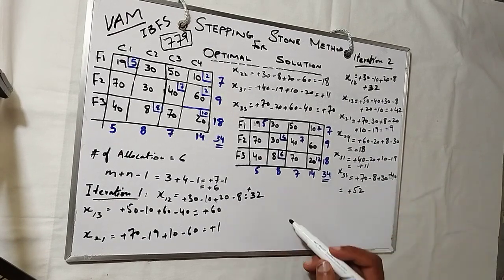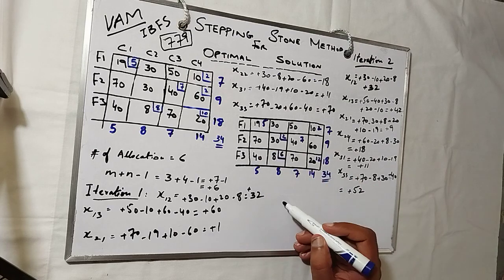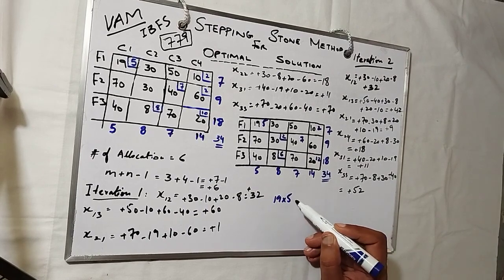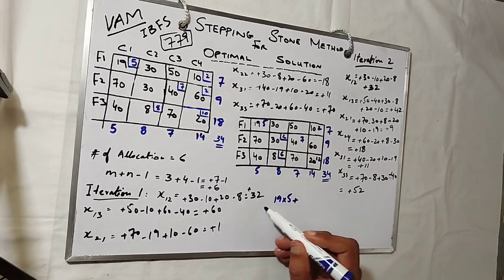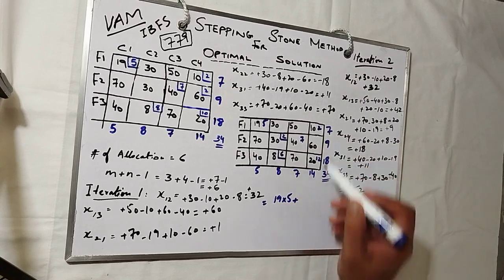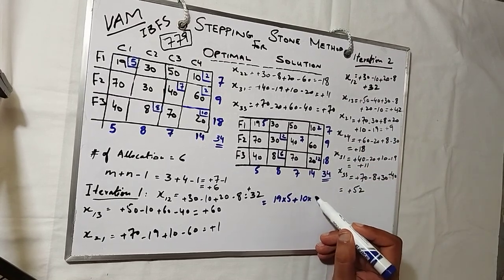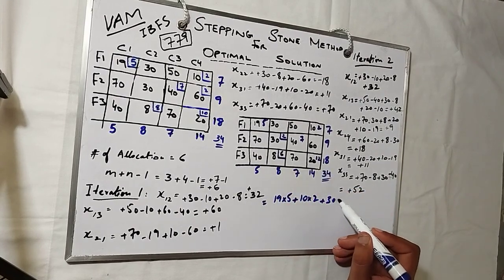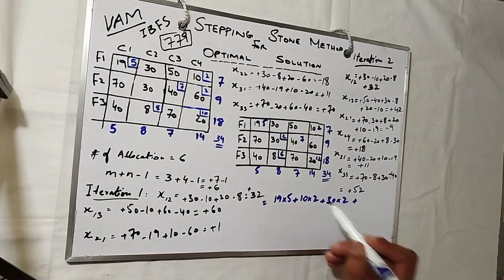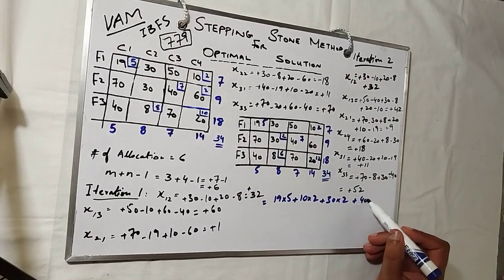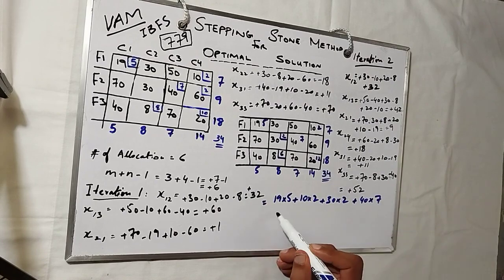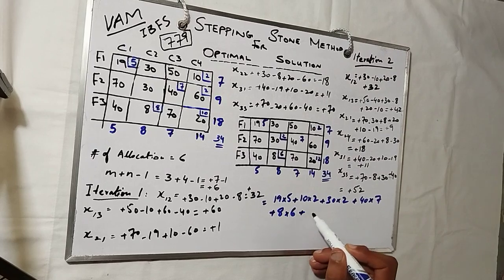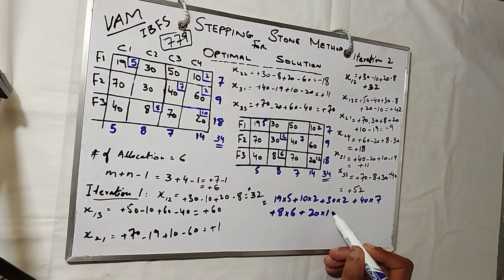Now we have to find out the cost after this optimality. The final optimal solution: 19 into 5, plus 10 into 2, plus 30 into 2, plus 40 into 7, plus 8 into 6, plus 20 into 12.